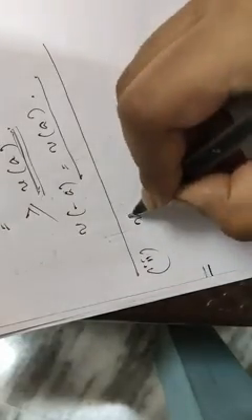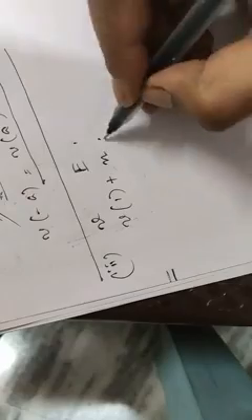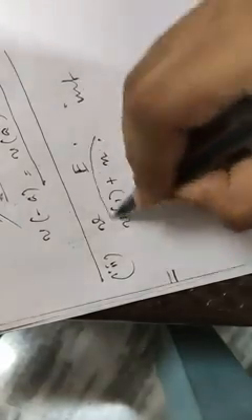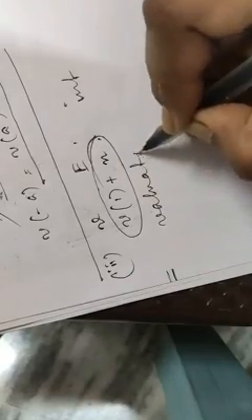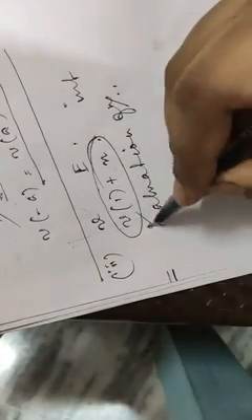Next one is, if V is the valuation function for the Euclidean domain E, then V(A) plus n, where n is any integer, will also form a valuation function for E. I have already told you that the valuation function is not unique. We can define it in many other ways. So we have to prove this is also a valuation function for E. That means we have to prove the two conditions for being a valuation function.